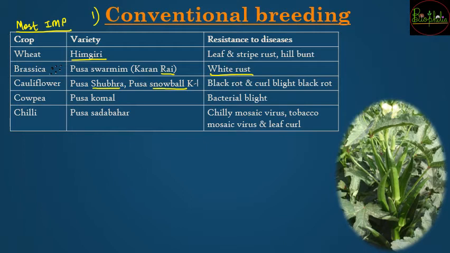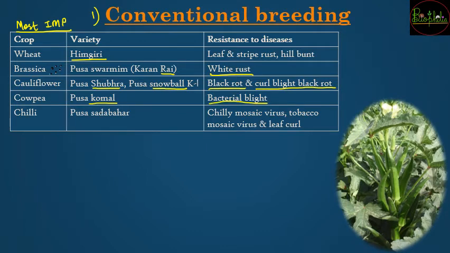So that is why disease resistance is important. It is going to protect from black rot and also curl blight black rot disease. How should cauliflower be? It should be white. That means the varieties are Pusa Shubhra and Pusa Snowball K1. Then about cowpea. Cowpea is going to be the variety Pusa Komal, and it is going to be resistant to bacterial blight.